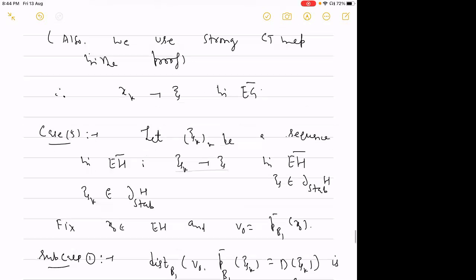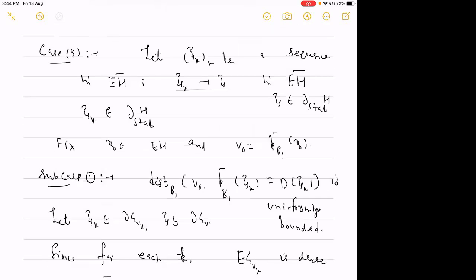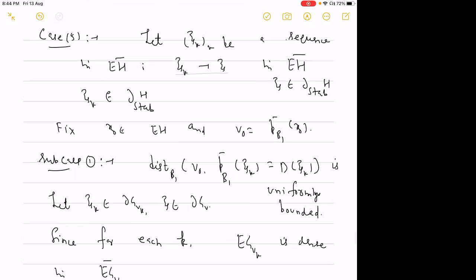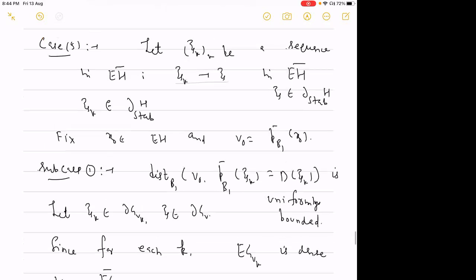Okay, so now the fifth case, which I am quickly going through. Let xi k be a sequence in EH bar which is converging to xi in EH bar. Xi is an element of this stabilizer boundary, and xi k is also coming from the stabilizer boundary. Fix some x naught in EH, and V naught is the projection of x naught.